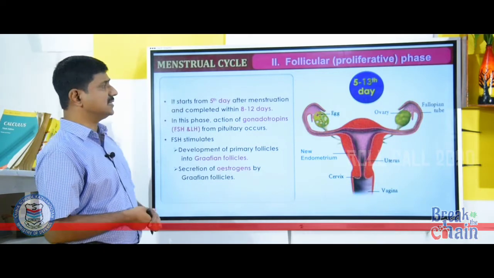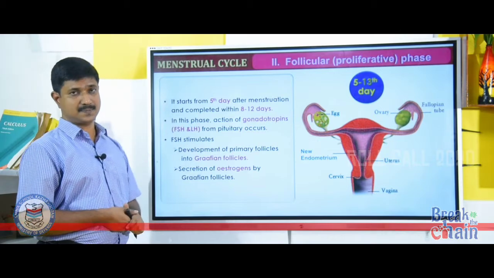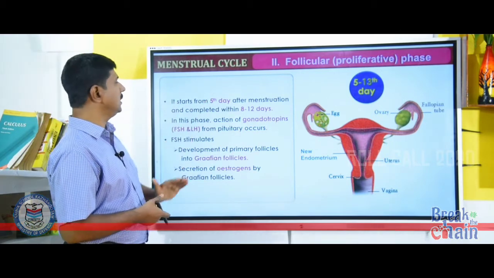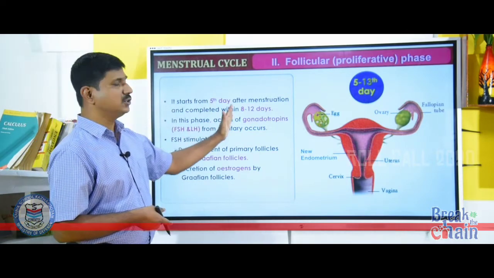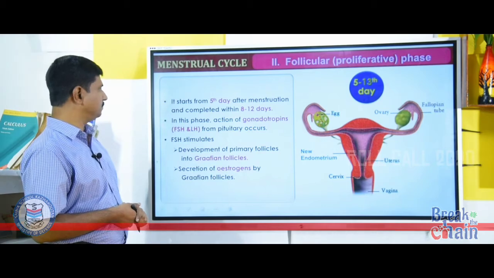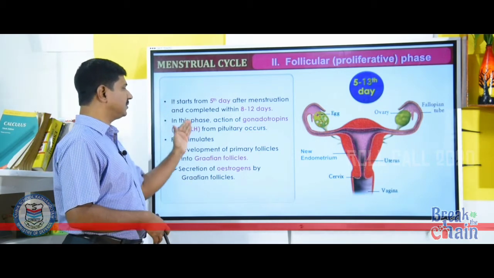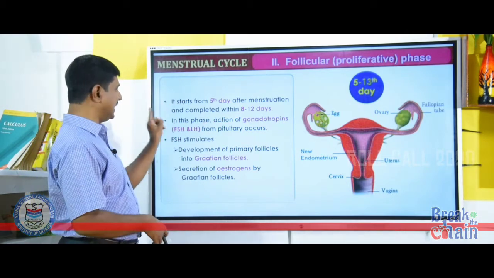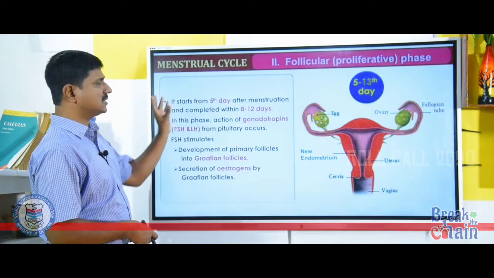The second phase is called the follicular phase or proliferative phase. It starts from the 5th day of the menstrual cycle and completes within 8 to 12 days. In this phase, gonadotropins such as LH and FSH are secreted from the pituitary. That is, the pituitary gland secretes 2 gonadotropins, LH and FSH. So, these gonadotropins act on the ovary.